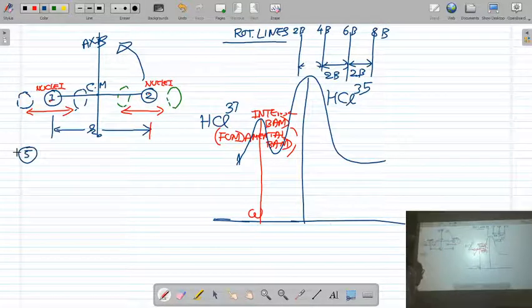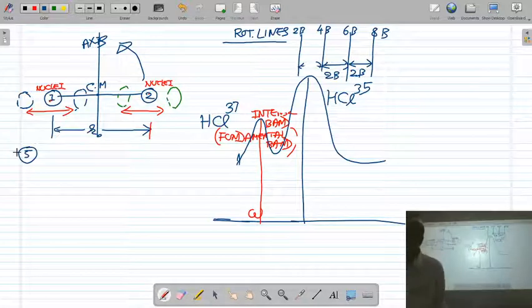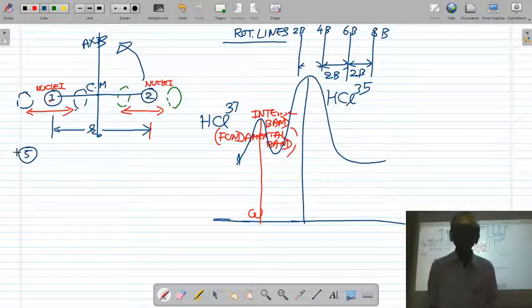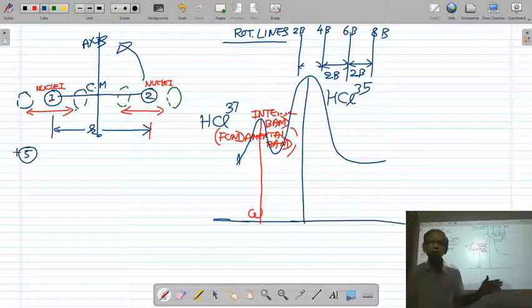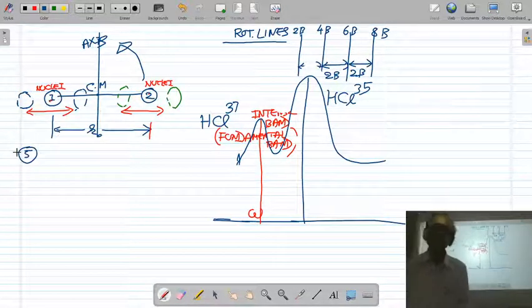Next important feature. Under high resolution, it is found that the fundamental band is not a single band. It is made up of so many lines. Why those lines are obtained, we will discuss later on.